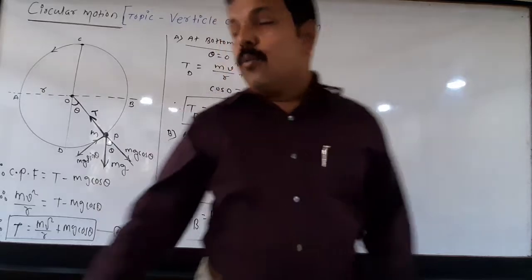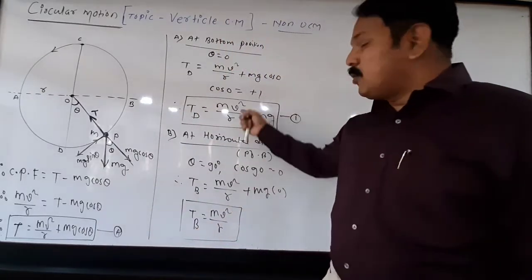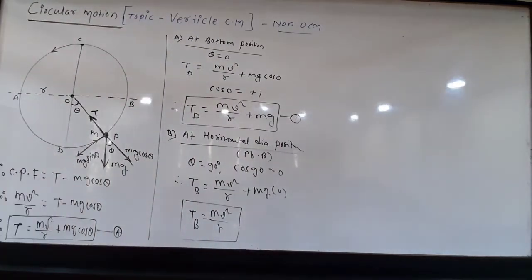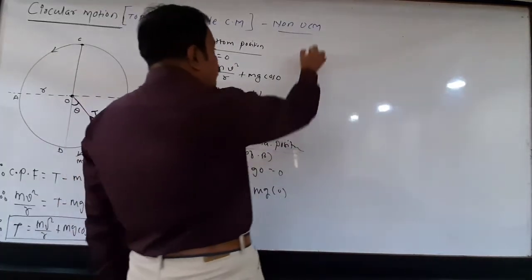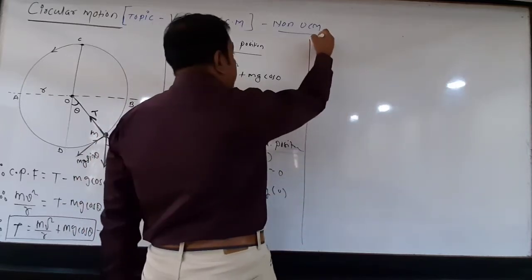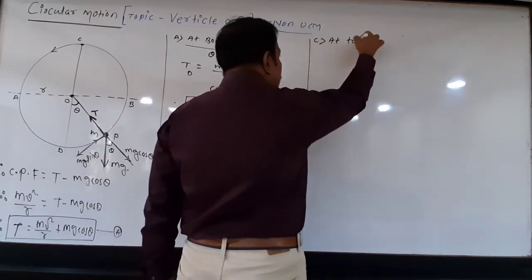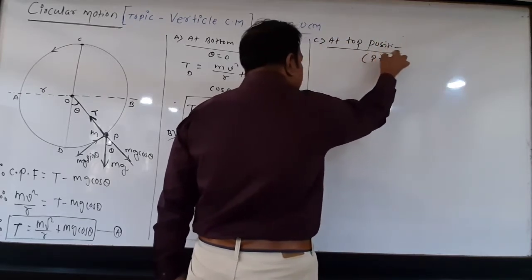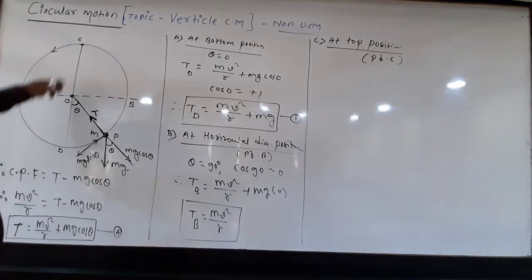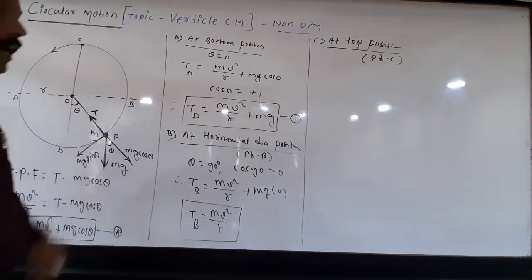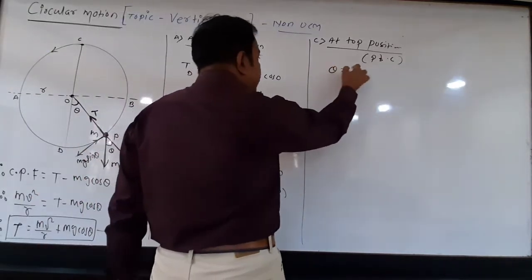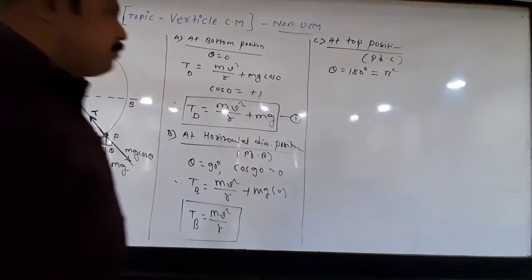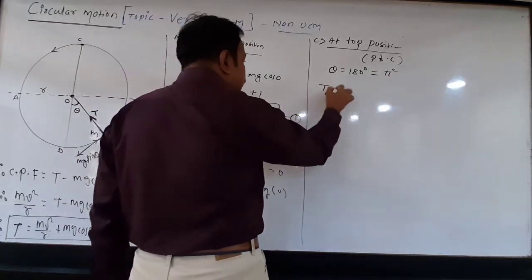But don't forget, this V and that V are not the same, because speed goes on changing due to the motion under gravity. Now next, number three, at top position. At top position means point C. So if body reaches this point, what is theta? Theta is equal to 180 degree or pi radian. So if theta equals 180, then what is the tension at point C?